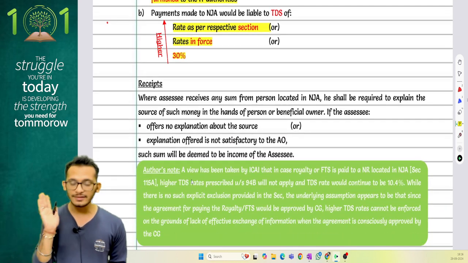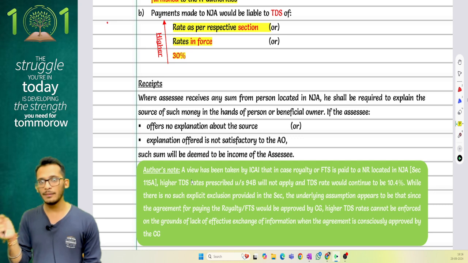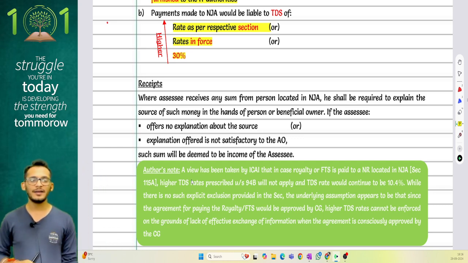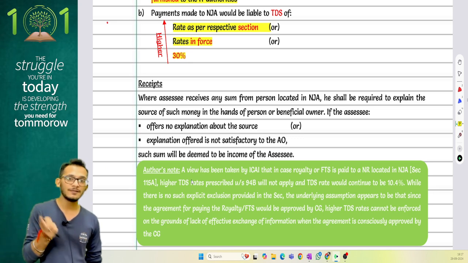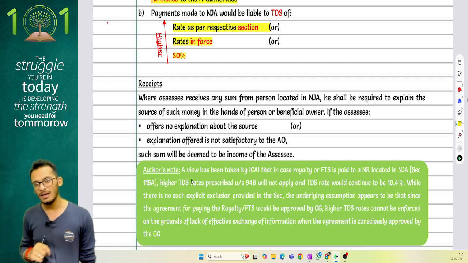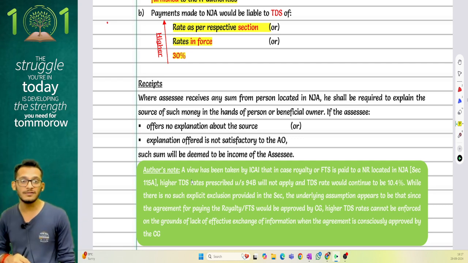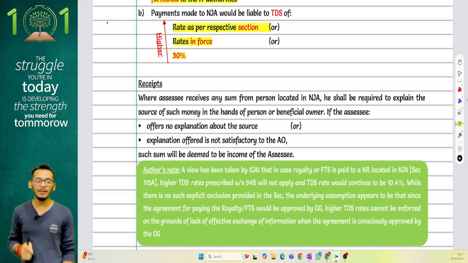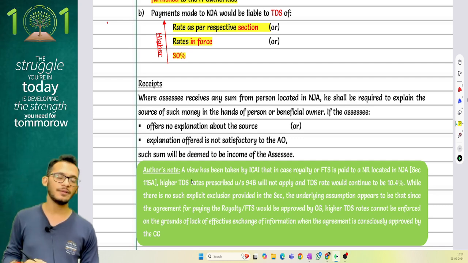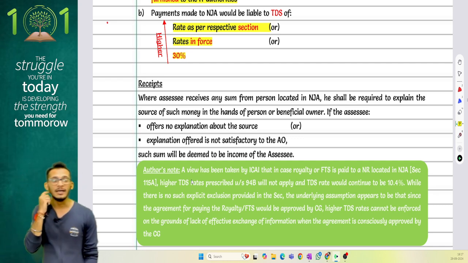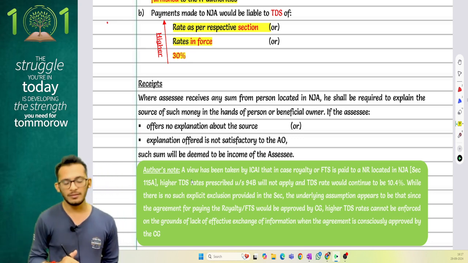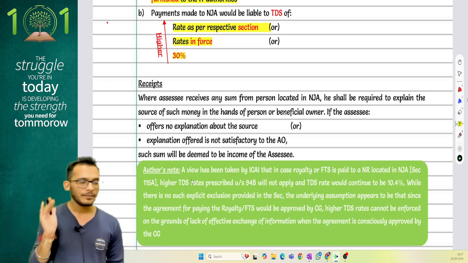As regards receipts, any receipts coming from an NJA will be treated as unexplained income, unless and until you offer an explanation of the source of the money coming from the NJA, and this explanation is satisfied by the officer. Only in that case will this income be treated as normal income. Otherwise, all these incomes will be taxable in the hands of the assessee.